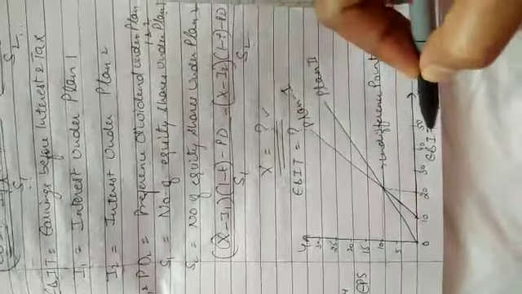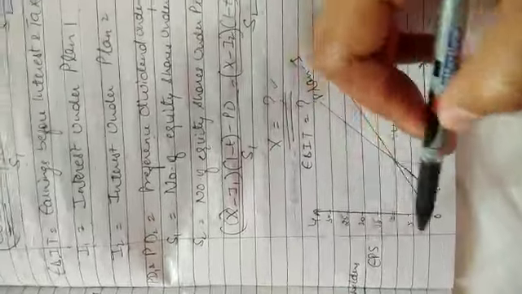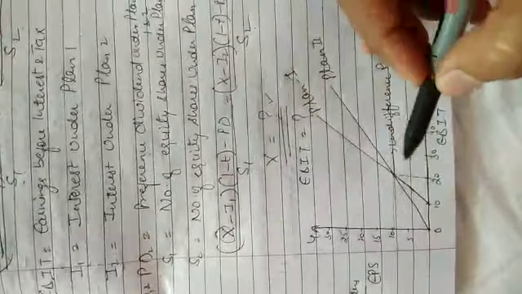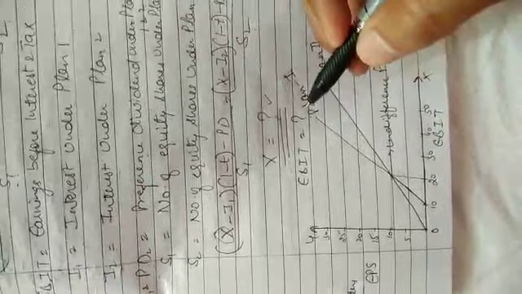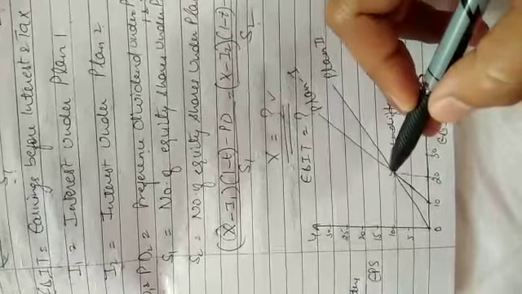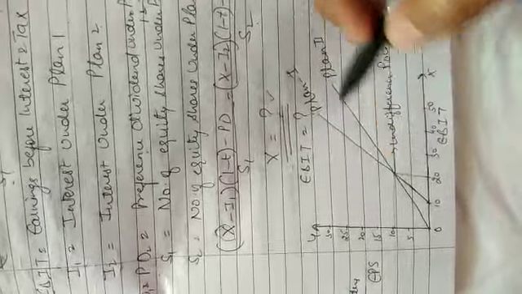So this point of indifference we can also calculate with the help of a chart. On the x-axis there is EBIT, and on the y-axis there is EPS. So if we draw EPS and EBIT, suppose we are having two plans, under both the plans we can plot EBIT as well as EPS.